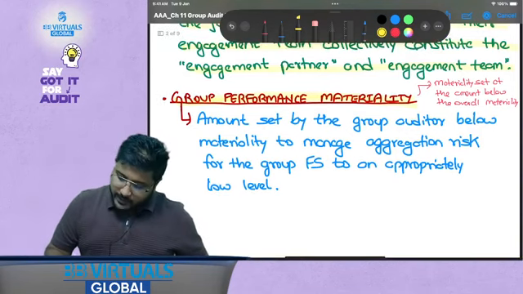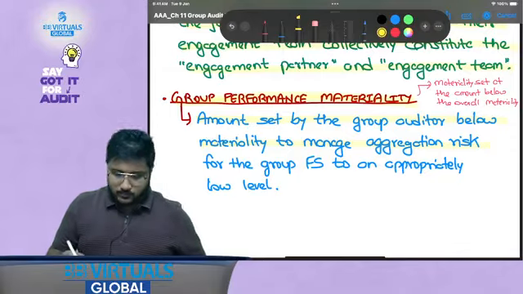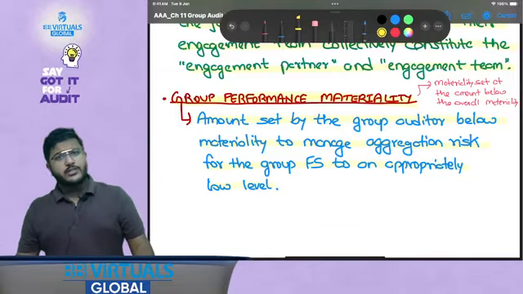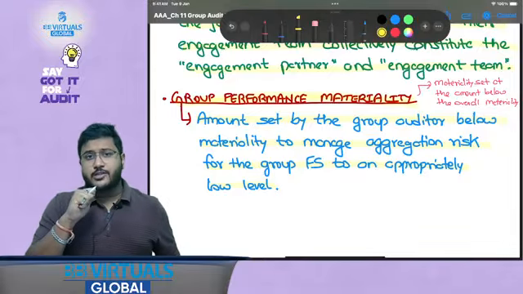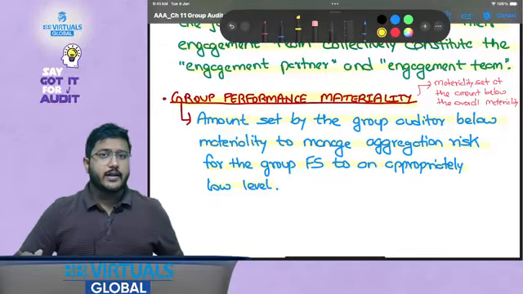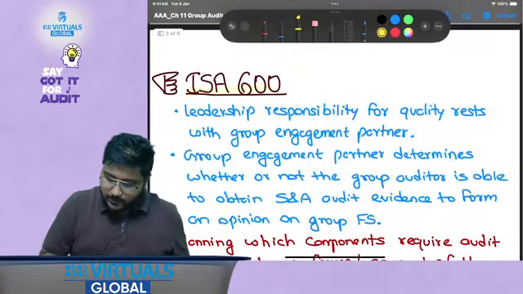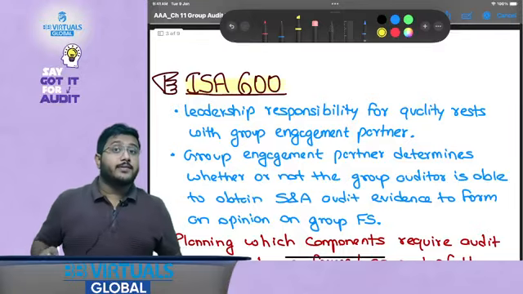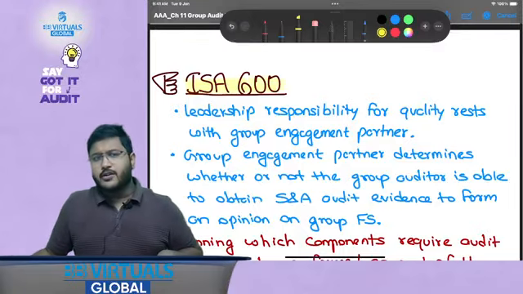So group materiality is the amount set by the auditor below the materiality to manage aggregation risk for the group financial statements to an appropriately low level. What is aggregation risk? Risk that the overall misstatements, including material as well as non-material misstatements, would move above the materiality set for the financial statements as a whole. This we have already discussed in the materiality chapter. Now let's talk about ISA 600 in technical terms. This was just terminologies and all. Now let's discuss it in technical terms.